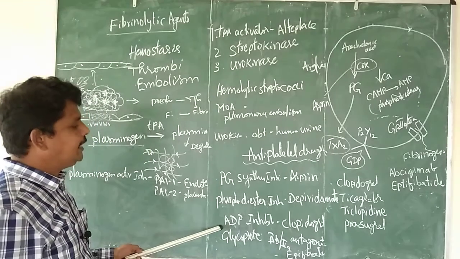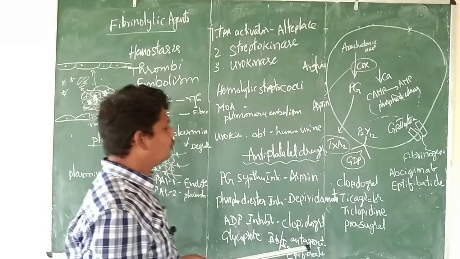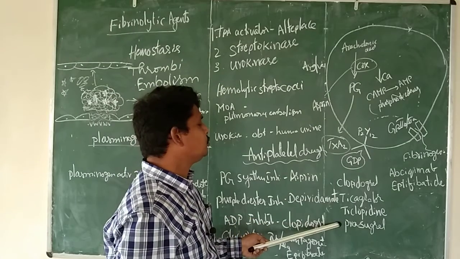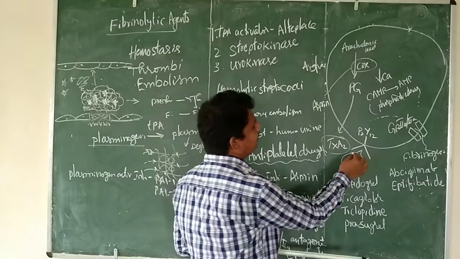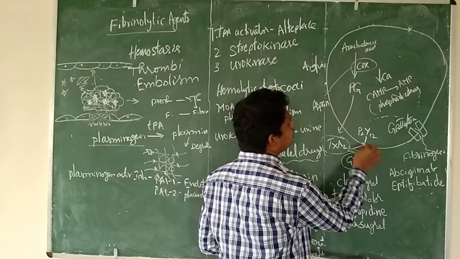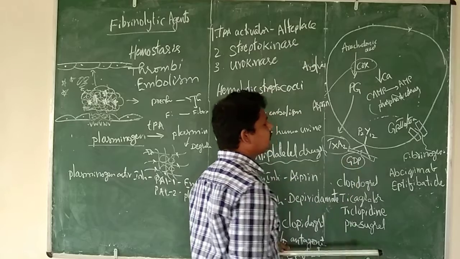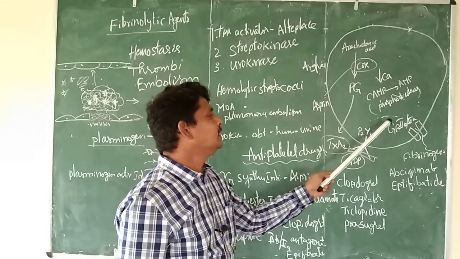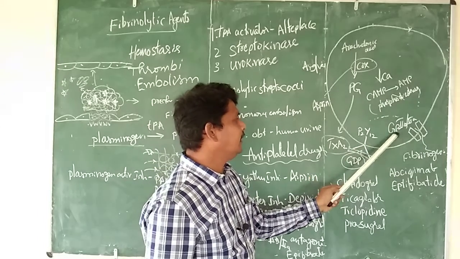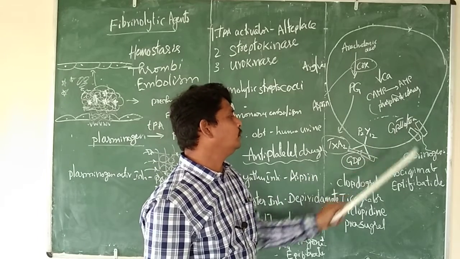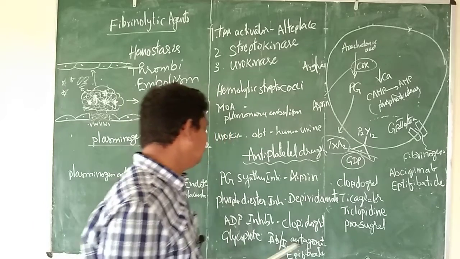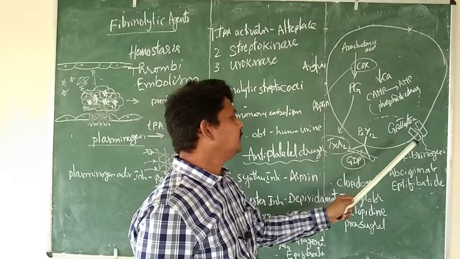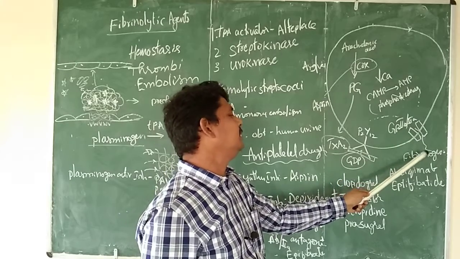Next, we will go for the ADP inhibitors. Normally clopidogrel, ticagrelor, ticlopidine and prasugrel. These block ADP from binding to the P2Y12 receptors. That leads to inactivation, so it will not further initiate glycoprotein 2B/3A. Or we can directly block these specific receptors, glycoprotein 2B/3A, thereby the fibrinogen binding can be decreased.